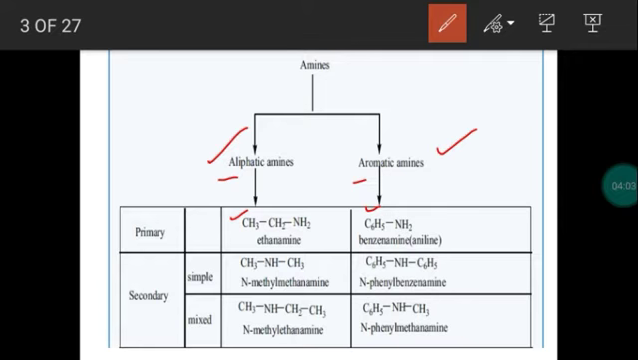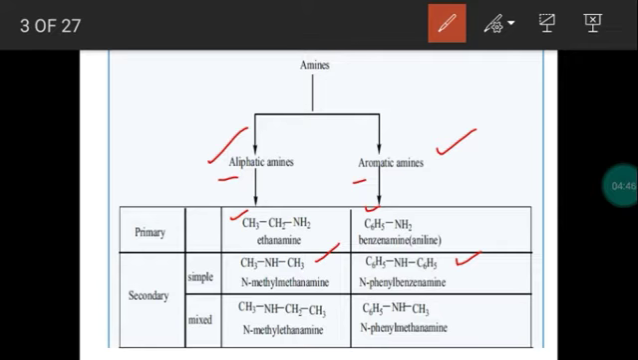Then secondary amine. For secondary amine, two hydrogen atoms of ammonia will be replaced by alkyl group or aryl group. If both are alkyl groups, it means a secondary aliphatic amine. What is the example? CH3NHCH3. Two hydrogen atoms are replaced by two methyl groups. So this is a secondary aliphatic amine. Our name is dimethylamine. I am saying only the common name; the IUPAC name we will discuss later. Next, a secondary aromatic amine, example is C6H5NHC6H5. So two phenyl groups are replacing the two hydrogen atoms in ammonia. So this is diphenylamine.